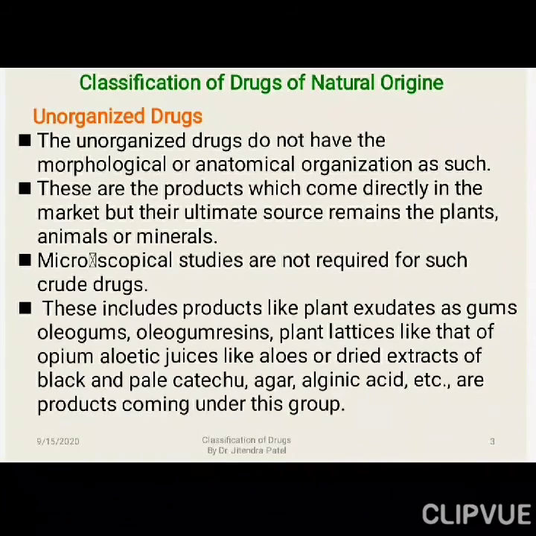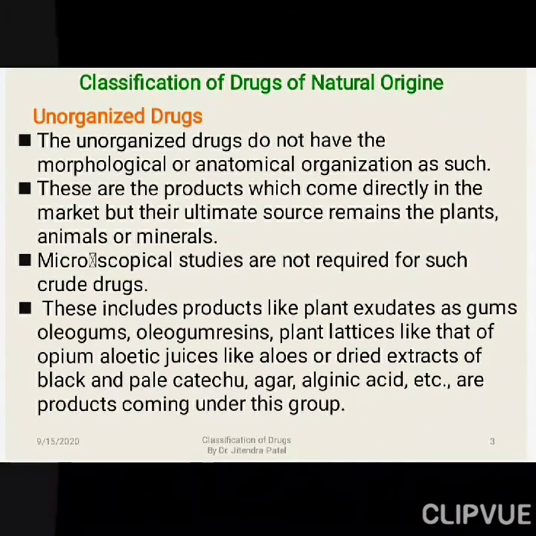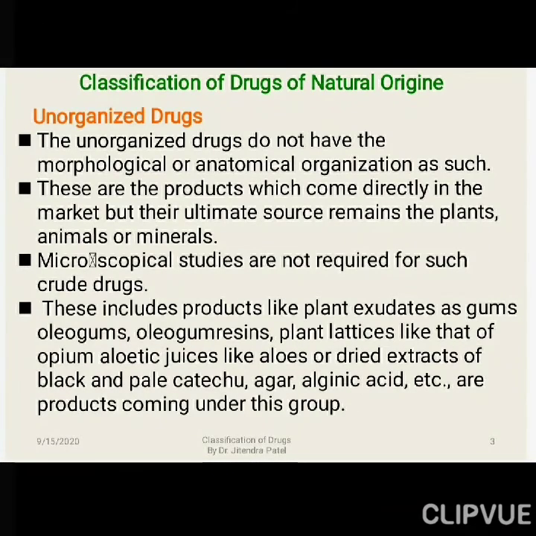So that is also unorganized. Agar is obtained from a marine source, right? It comes as white colored sheets. So we cannot go for microscopical examination. TS we cannot cut, LS we cannot cut, we cannot observe under the microscope, right? And it is not required also. So these are the examples of unorganized crude drugs.